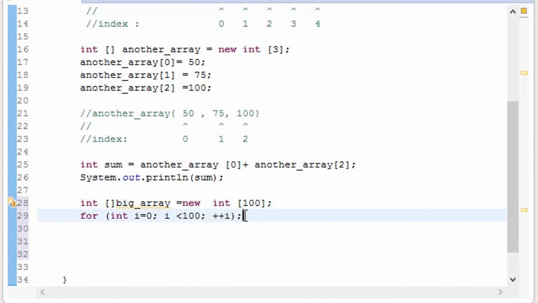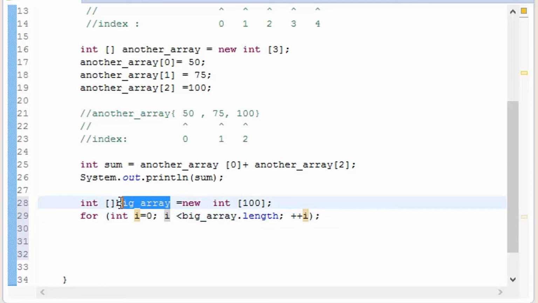So now something new, and let me explain something about that. As you know, I have given it a value of 100. So what if I give it, for example, big array dot length. It is going to assign the value of i up to the length of big array, whatever is written right over here.